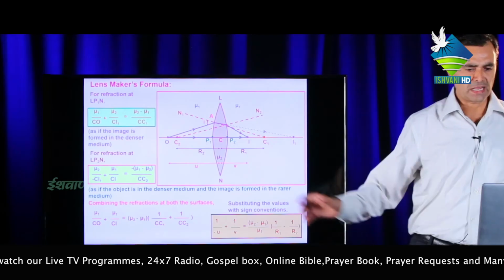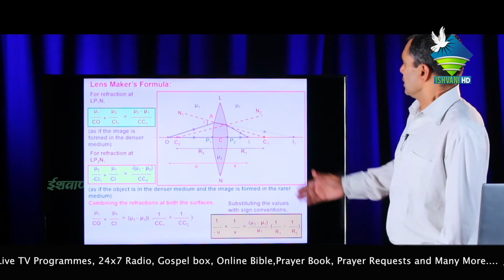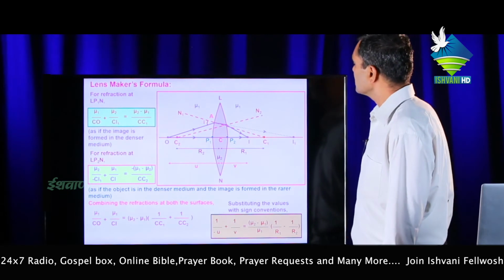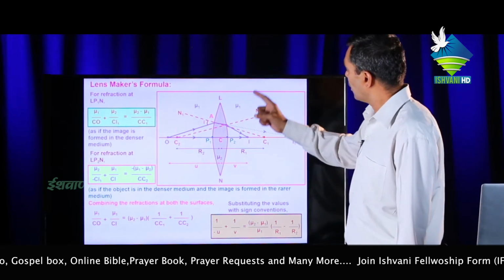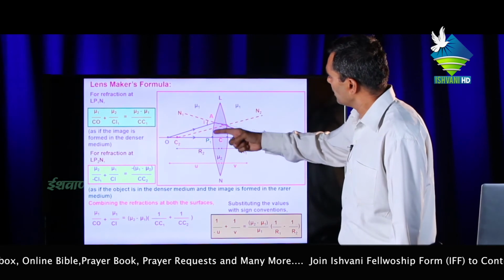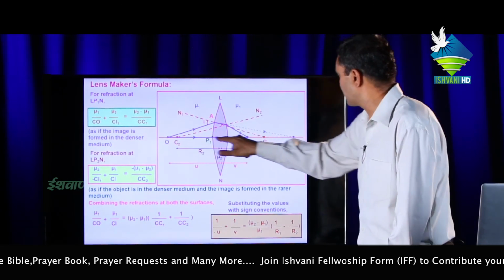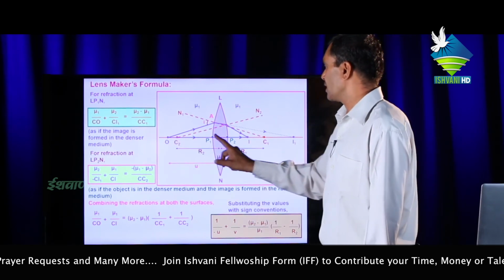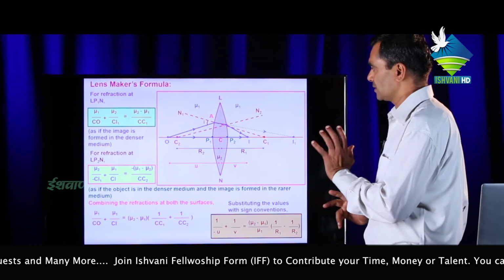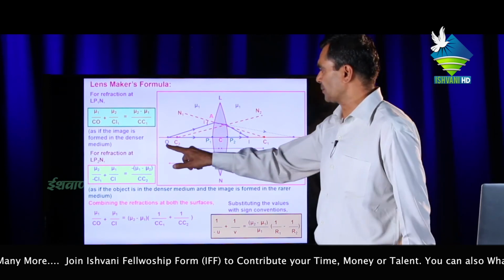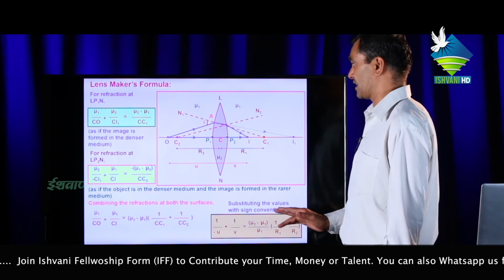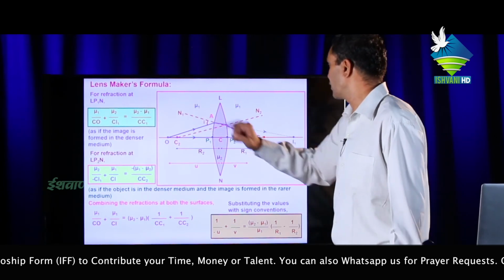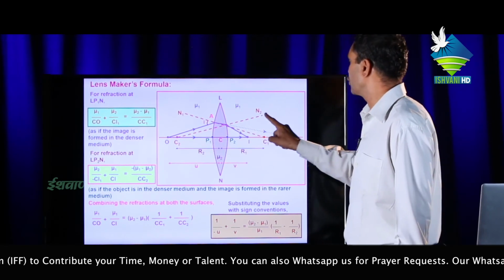Next question, lens maker's formula. This is the convex lens. Now we take first only one surface LP1N, and this is the principal axis. The axis passing through C and pole is called the principal axis. Now let us consider the object present at the point O on the principal axis, and this is the normal C1N1 and this is the normal C2N2.